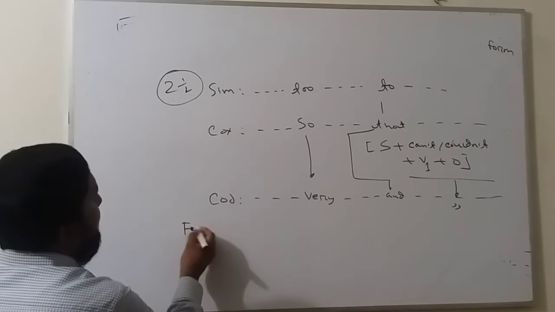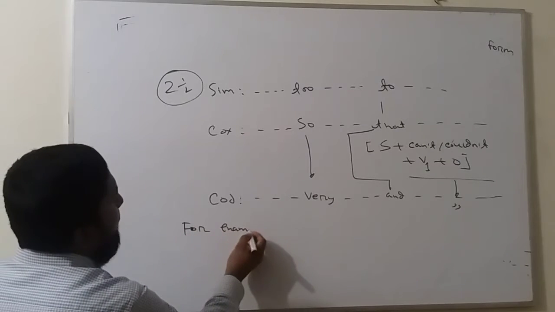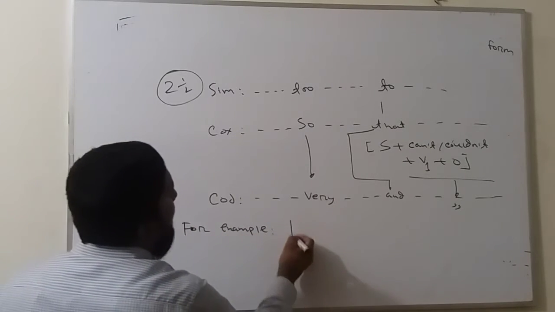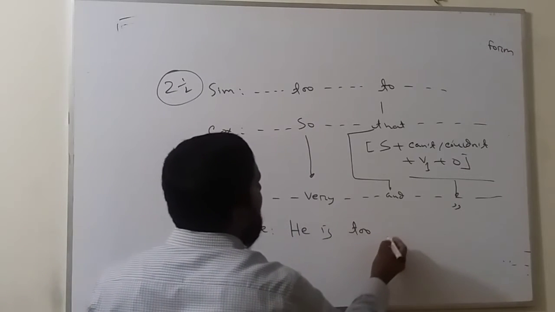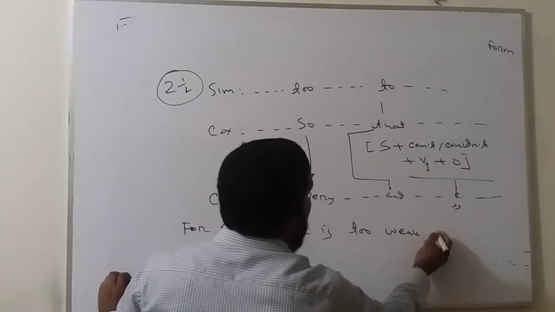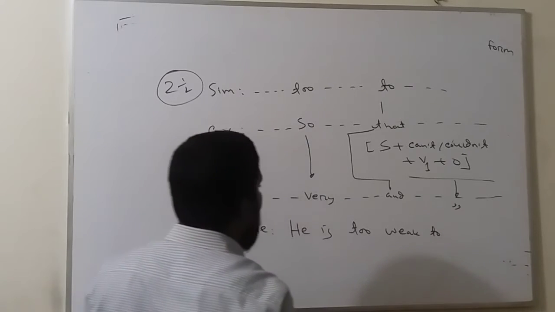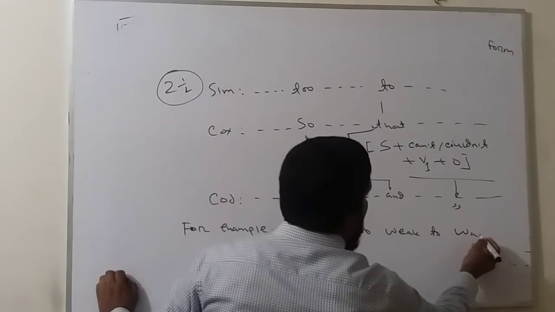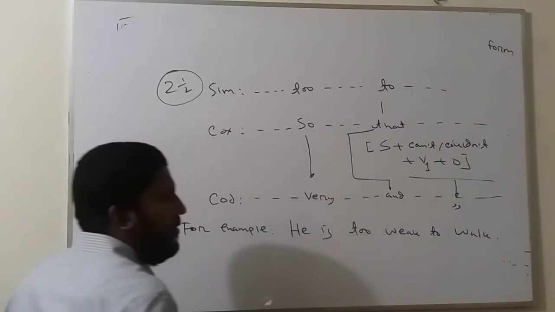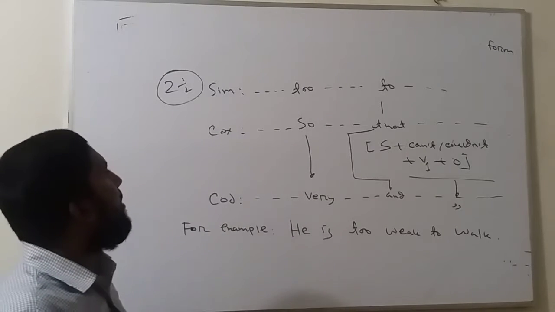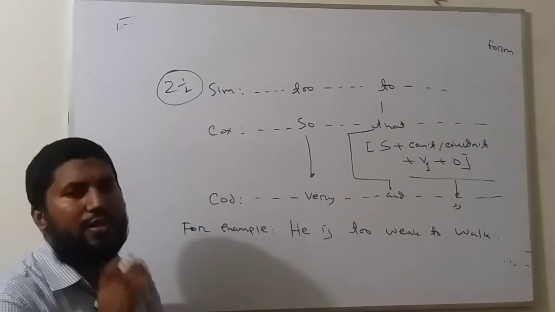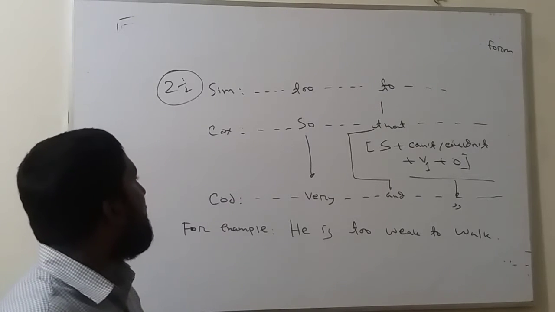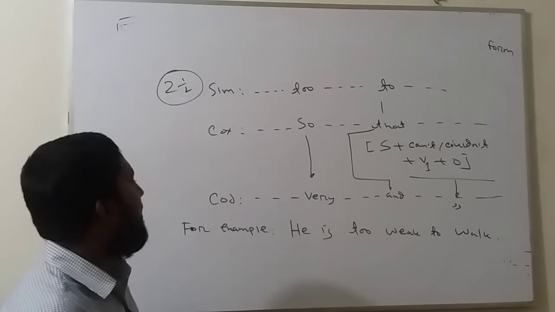For example, he is too weak to work. This is the common example. He is too weak to work. This is the example of a simple sentence. Now I will turn this sentence into complex and compound. But in your exam papers, only one sentence will be given.